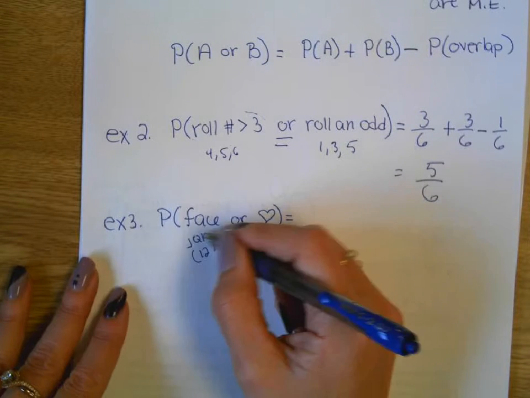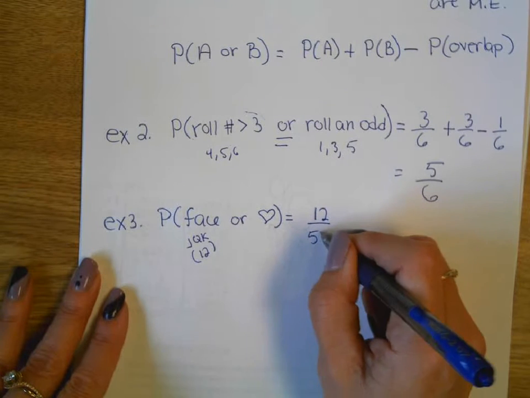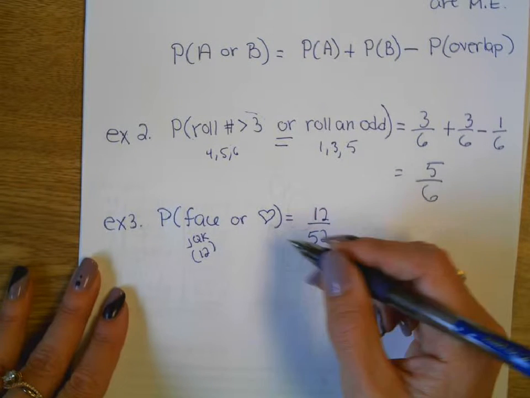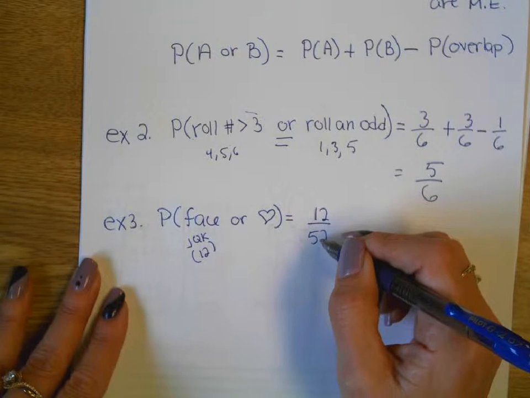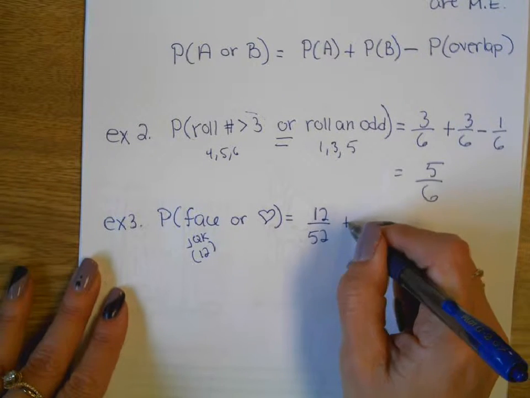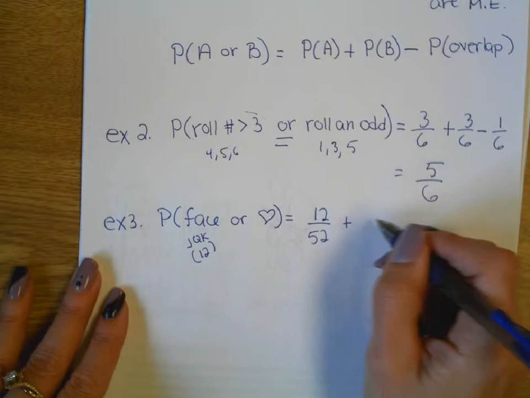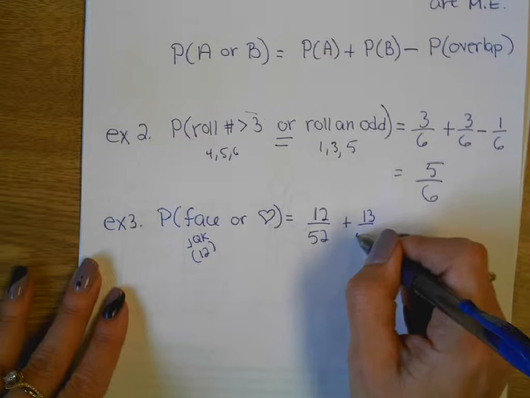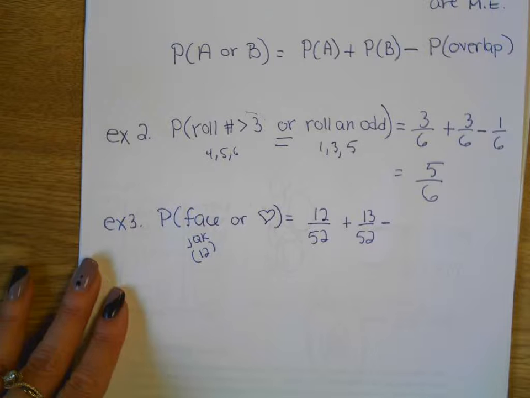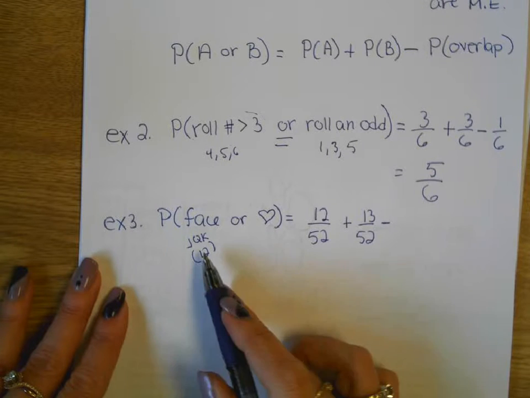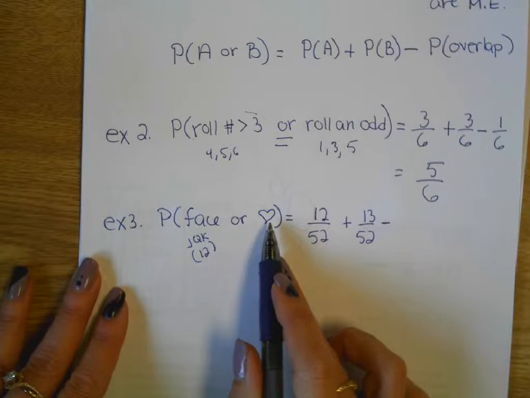So what's the probability of drawing a face card? 12 out of 52. Your sample space is 52 cards on a deck of cards. Or means to add. Now what's the probability that I draw a heart? 13 out of 52. Was there any overlap? Did I double count any cards? 3 of them. So I got to remember to subtract off those 3 cards that got counted here and got counted here. I can only count them once, not twice.